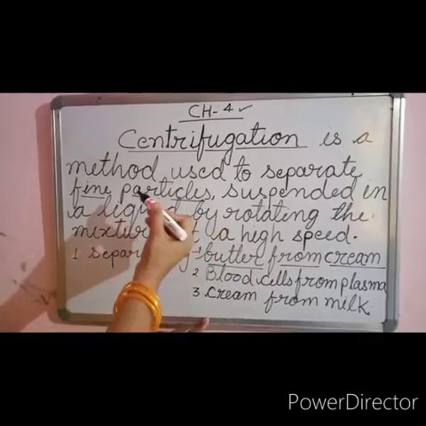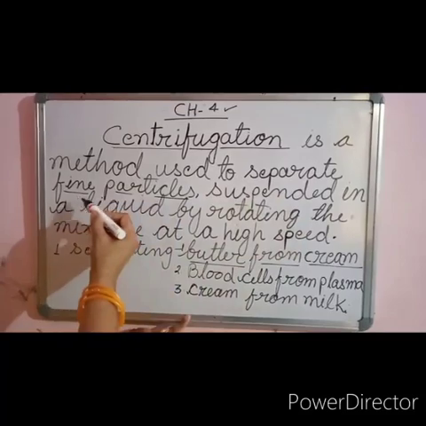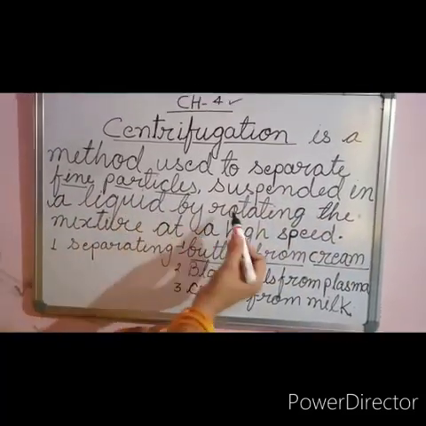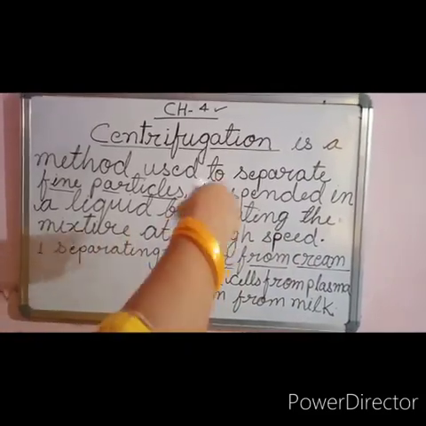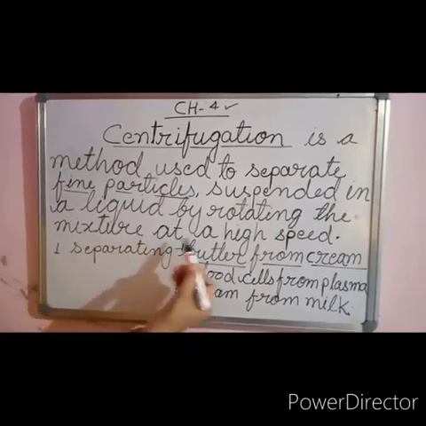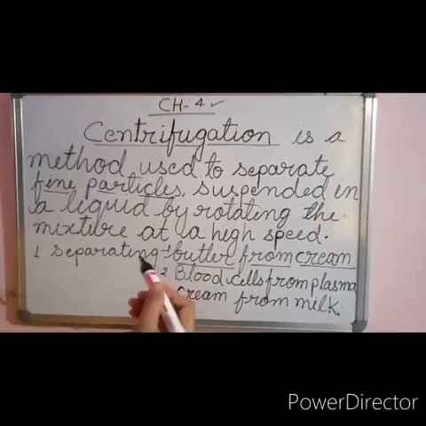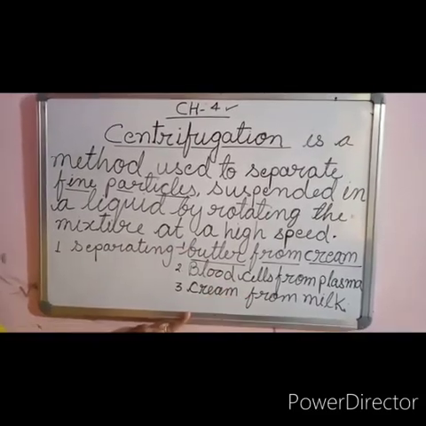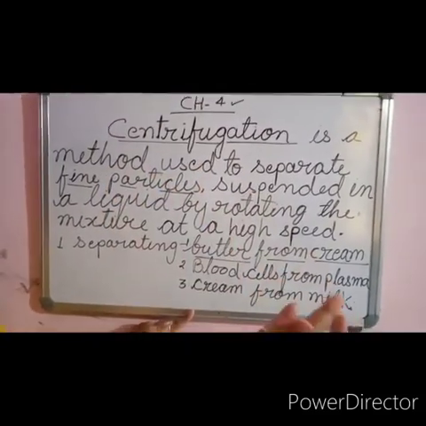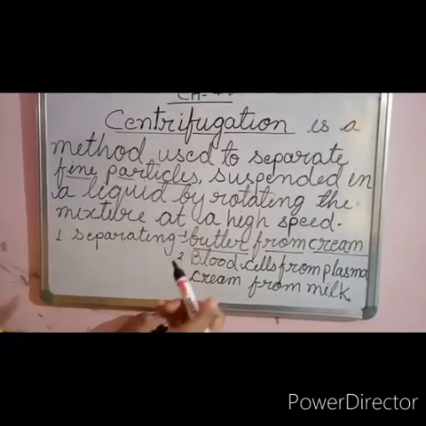Look once again at the board. Centrifugation is a method used to separate fine particles suspended in a liquid by rotating the mixture. Rotating the mixture means like this rotation, at a high speed. When the mixture rotates at a high speed, what will happen? Lighter particles float at the top of the mixture and heavier particles will settle at the bottom of the container. So this is centrifugation.